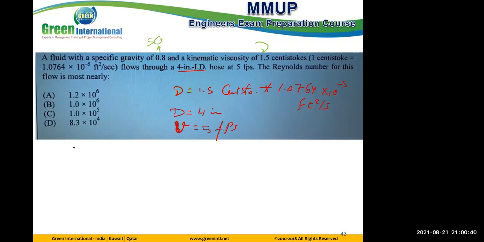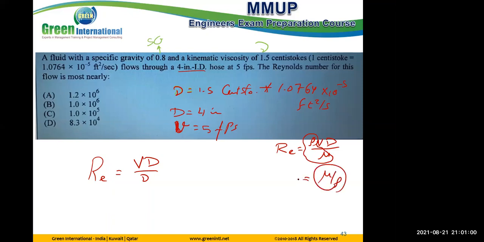I tell you. Reynolds number is equal to VD over nu. I know some engineers use the other equation, Reynolds number equals rho VD over mu. Taking mu over rho gives nu, so we can write it as VD over nu, which matches the given here.